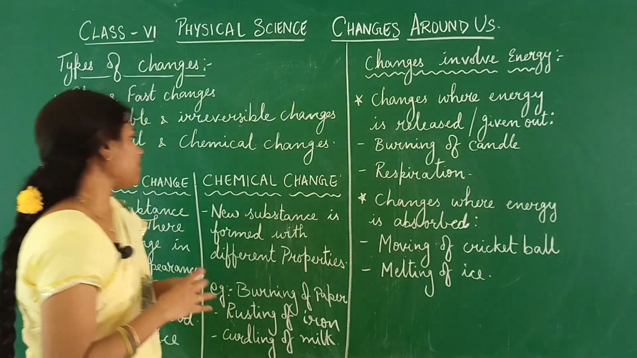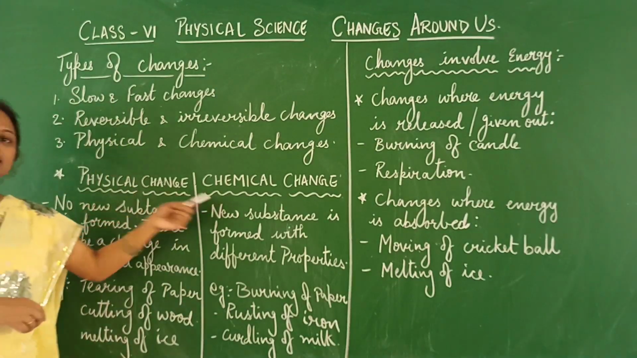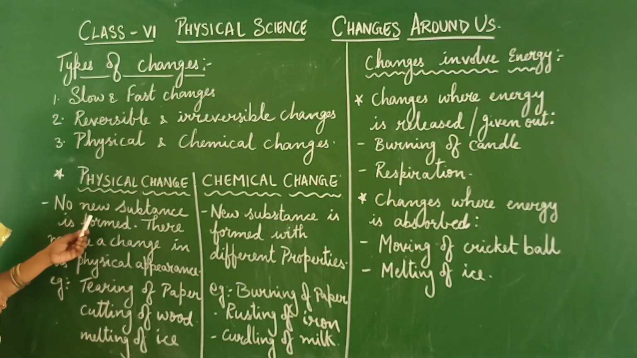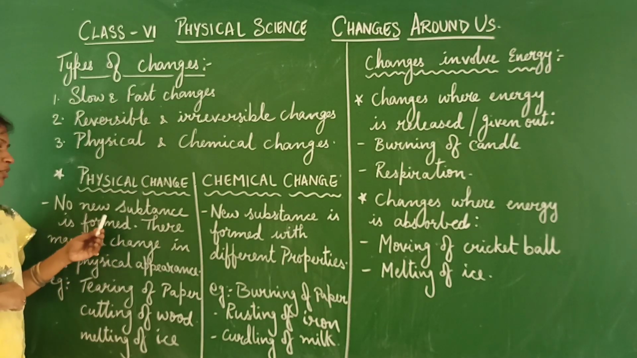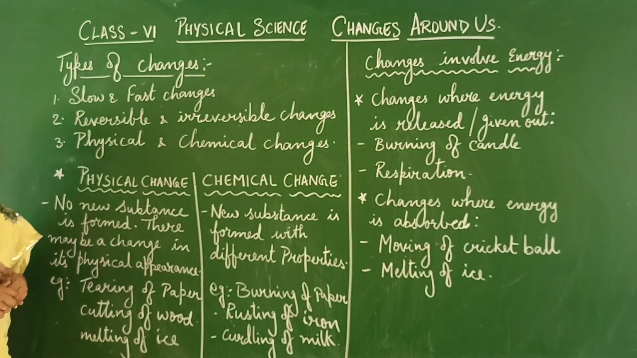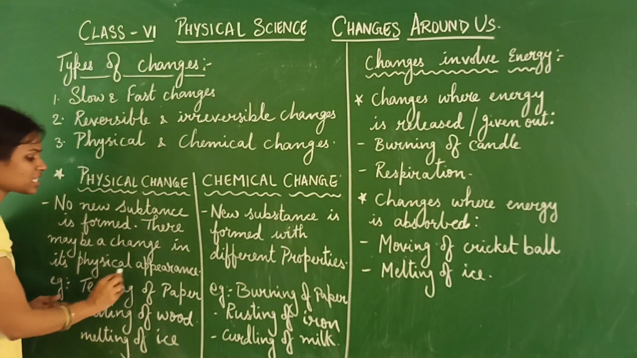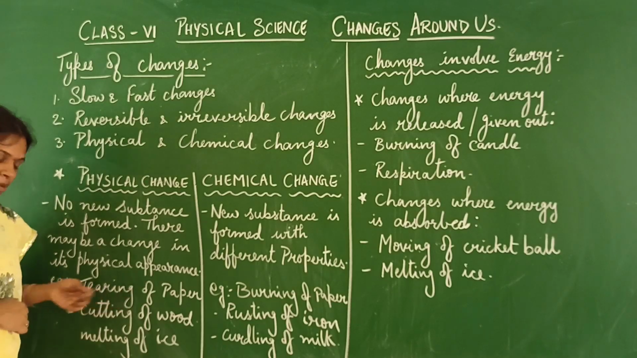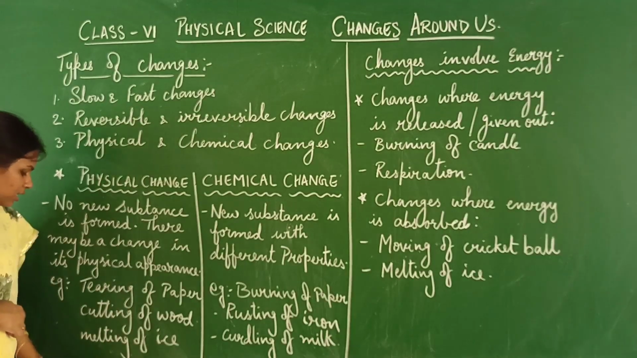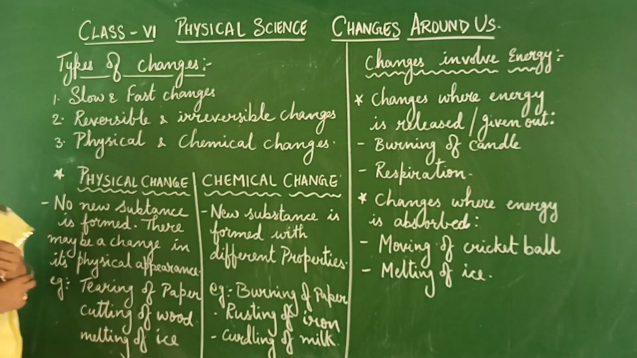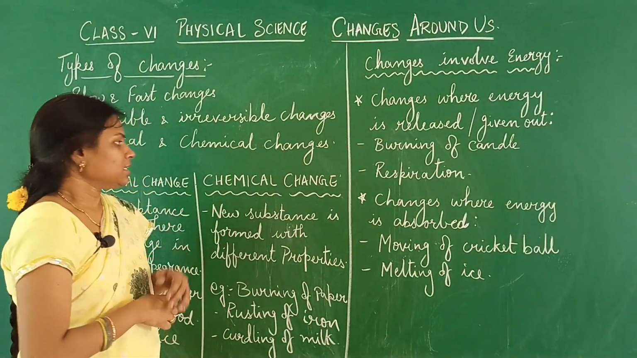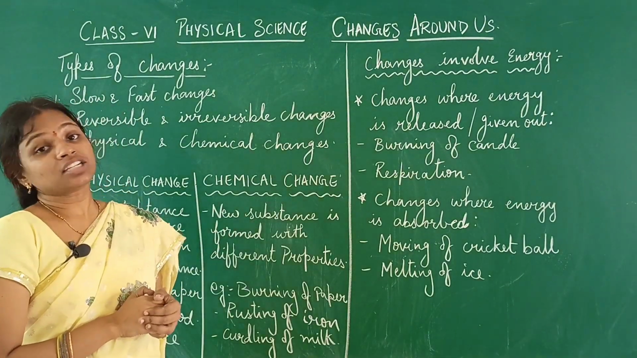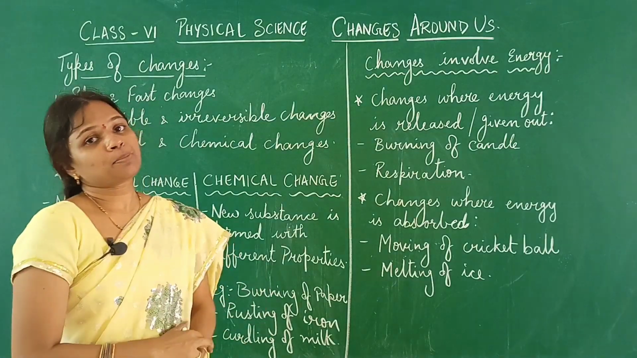So this is about the physical changes and the chemical changes. A very quick recap of this. Physical changes are the changes in which no new substance is actually formed. There is just a change in the physical appearance of that particular substance. So the examples are tearing of paper, cutting of wood, melting of ice. Coming to chemical changes, in these changes we see that there is a new substance which is formed, and the new substance has got different properties.